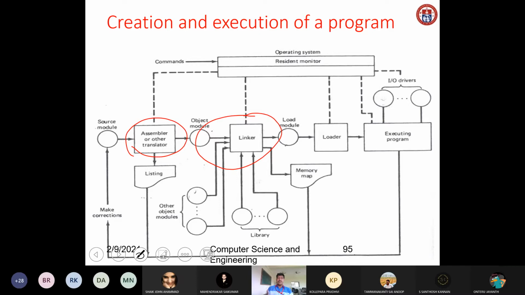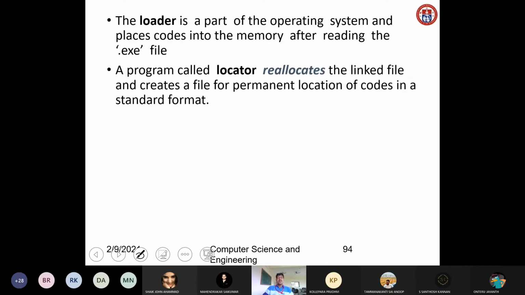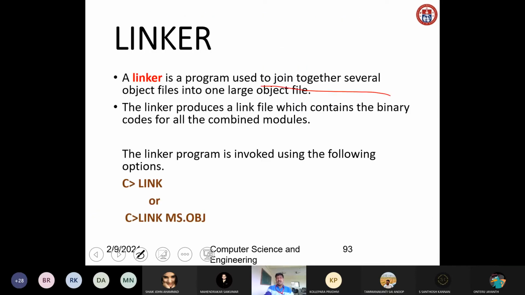So not only the object module, some other object modules are also linked, and it will be one large object file, as I mentioned here. So it is used to join together several object files into one large object file. Okay, this is called the linker. So the linker is a program that is used to join together several object files into one large object file.